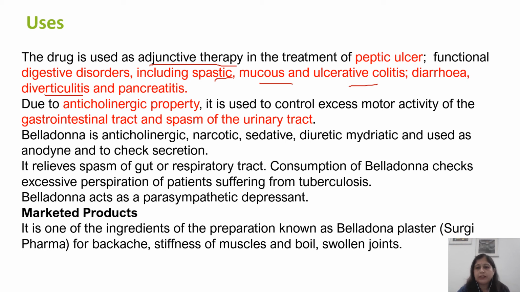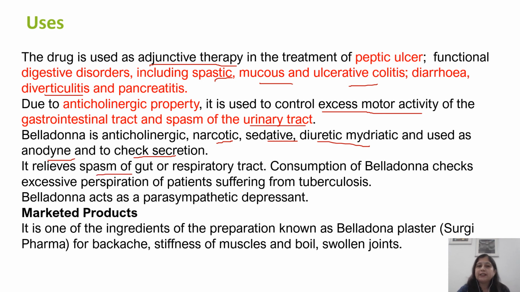Diverticulitis is a condition where the colon part ruptures, leading to different types of infections in the intestine. It is also, as I told, anticholinergic in nature. It controls the excess motor activity of the gastrointestinal tract and spasm of the urinary tract. So, not only the digestive system, it has effects on the urinary tract also. It is used as a narcotic at some places, sedative, diuretic, mydriatic, and as anodyne. Anodyne means it relieves from pain, and also to check the secretions. If there is hypersecretion of any kind, that can be reduced due to the anticholinergic effect.